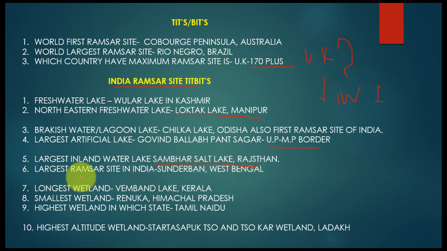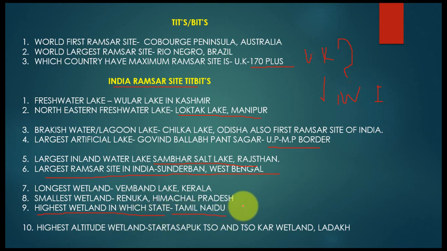Largest Ramsar site in India. A question may come in other competitive exams: which of the following is the largest Ramsar site in India? That is Sundarban, West Bengal. So remember this fact. Longest wetland: Vembanad Lake in Kerala. Smallest wetland: Renuka Wetland in Himachal Pradesh. Which state has the highest number of wetlands?